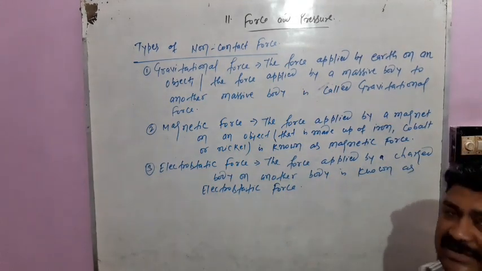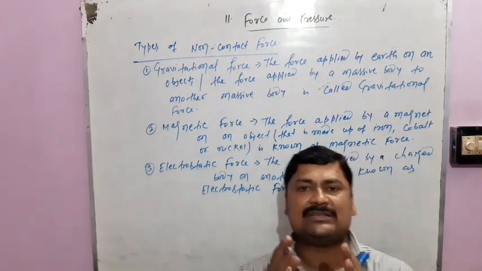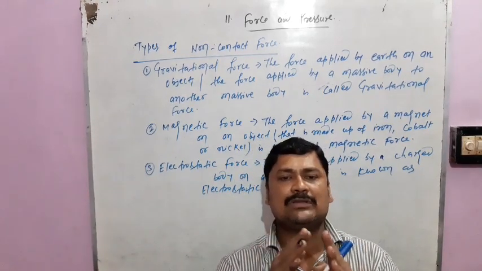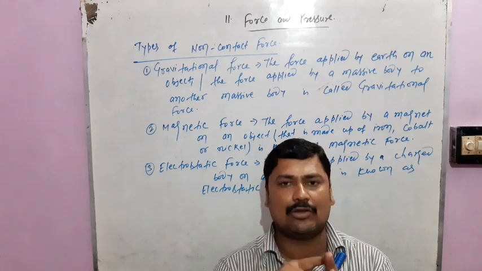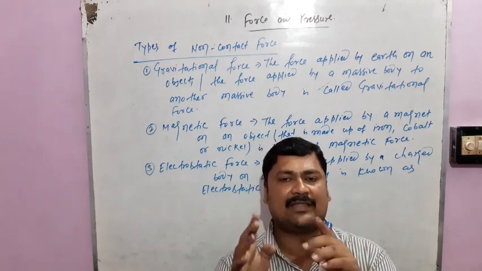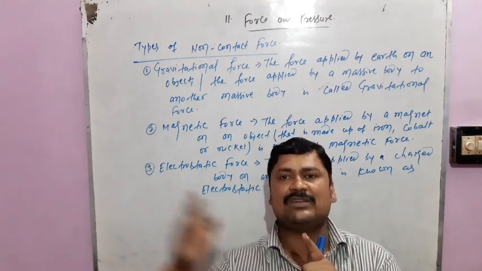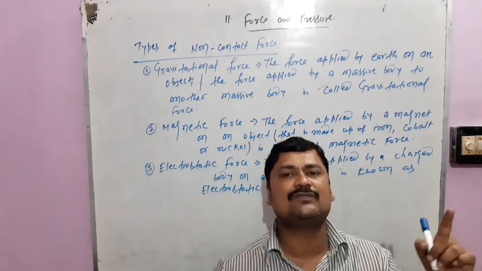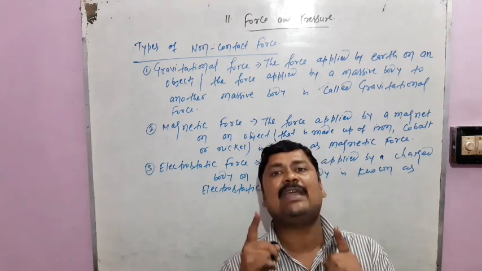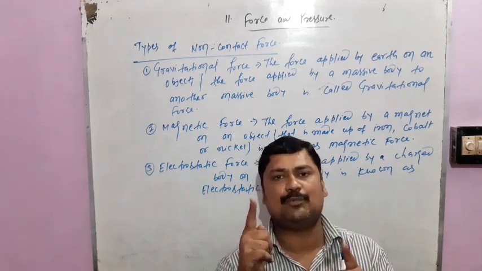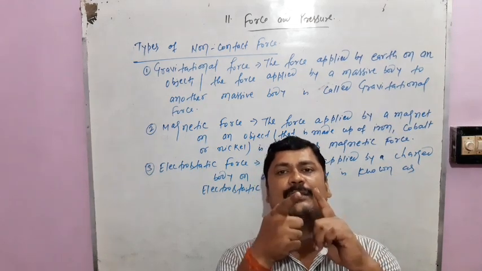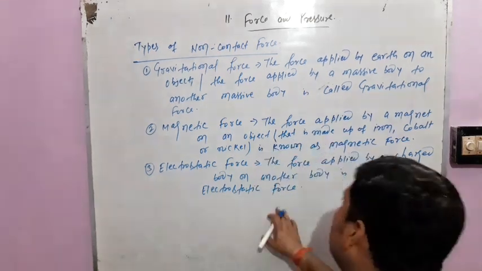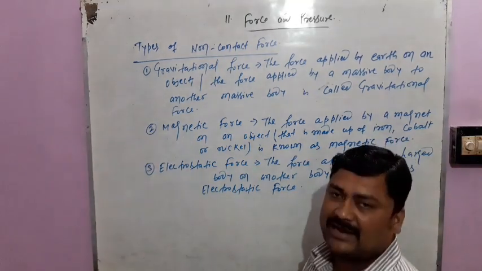When similar charges come in front of each other, for example this body has a positive charge and this body also has a positive charge, then they push each other in the backward direction. And if the two bodies have different charges, suppose this one has positive charge and this one has negative charge, then they attract each other. So the force applied by a charged body is known as electrostatic force.